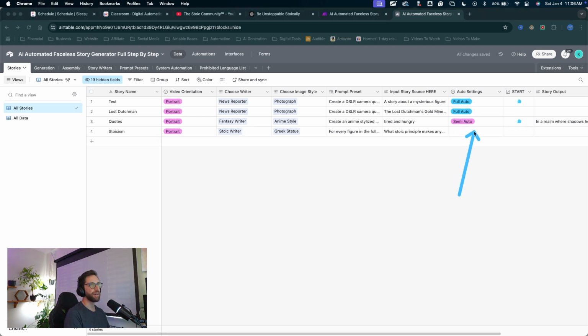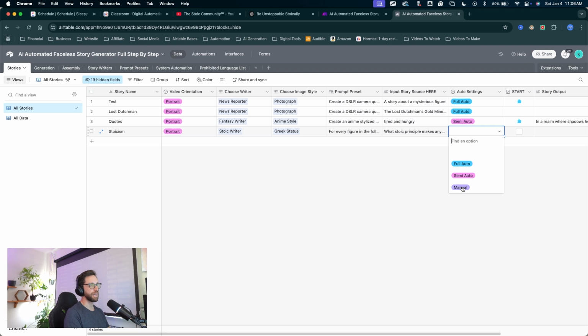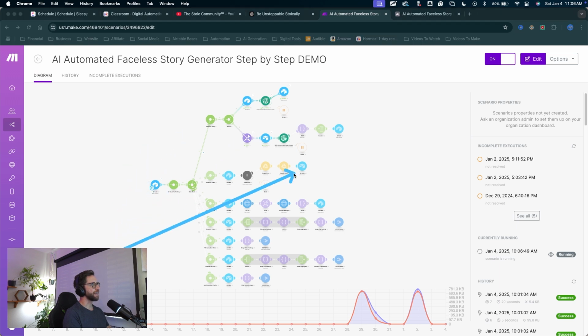And now we can choose some automatic settings. I'm going to do everything manually for this one. Let's generate our images and videos manually. I'll set it to manual and click start. That's going to run this scenario. We can see it writing the stories currently.